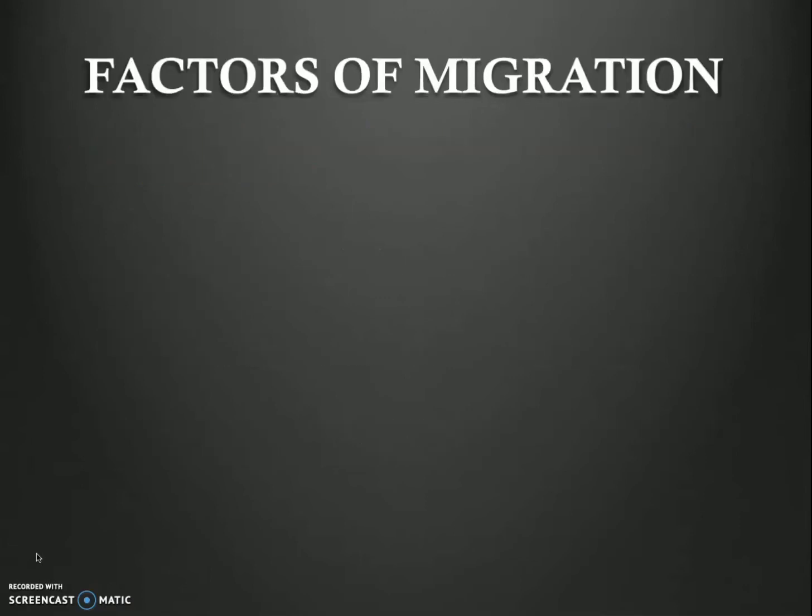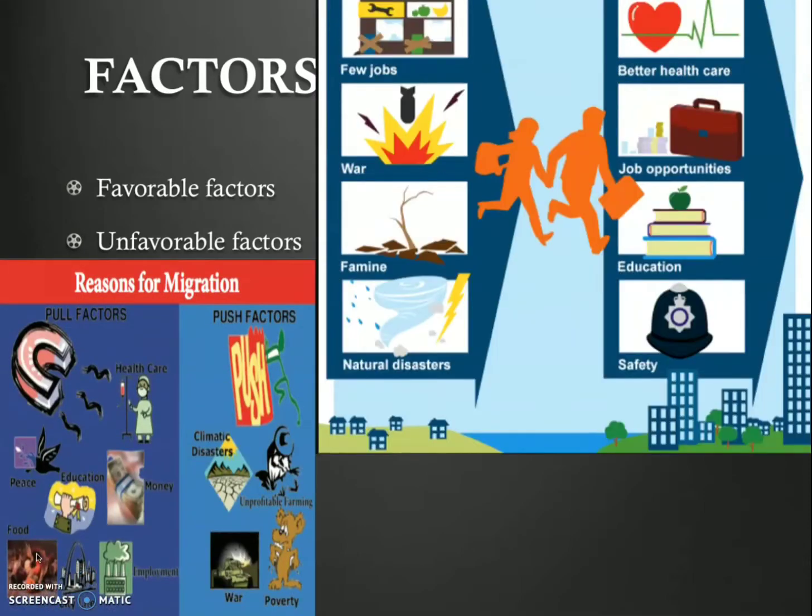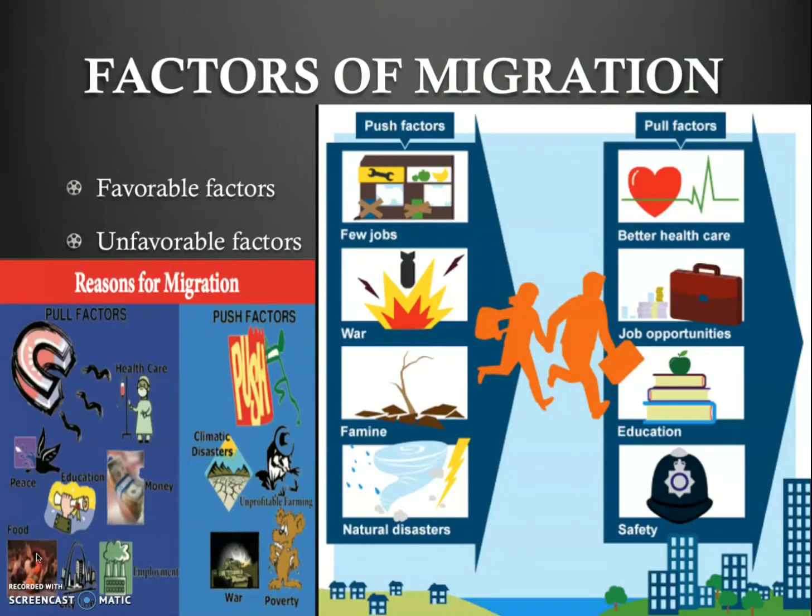Okay. So next we are moving into factors of migration. First, the favorable factors that attract people towards a location are called pull factors, and the unfavorable factors which make people move out from a location are called push factors. Here we can see some examples of push factors and pull factors.